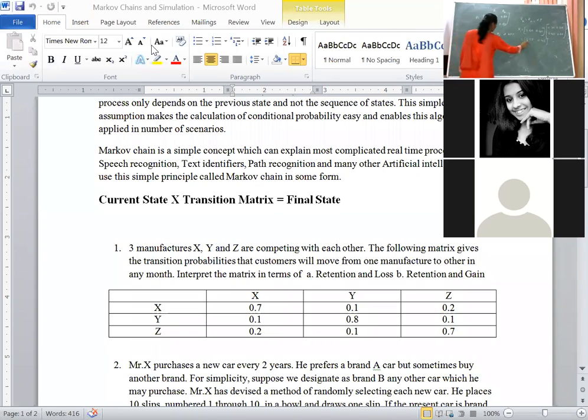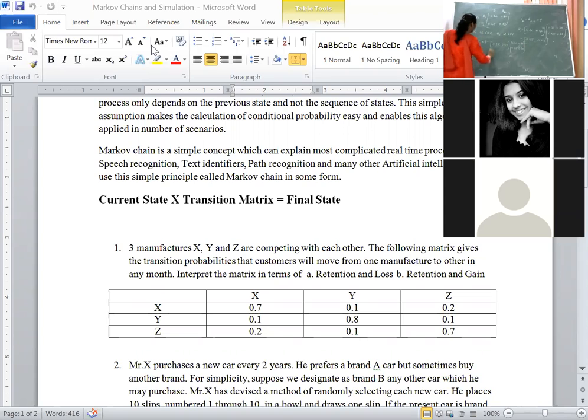Right now you know this, that is 0.58, 0.42. The transition matrix remains as it is. Then calculate 0.58 into 0.7, you will get 0.406, plus 0.42 into 0.4, you will get 0.168.